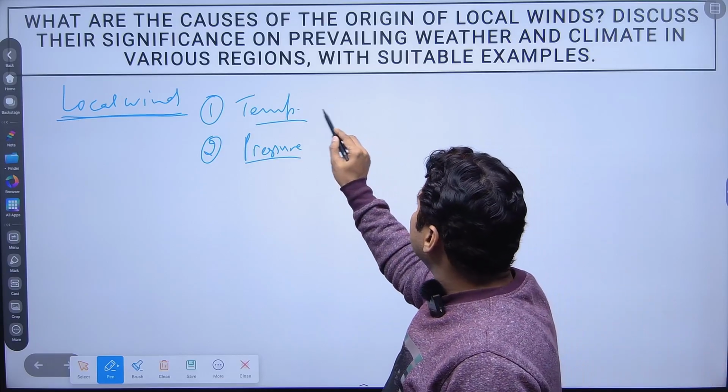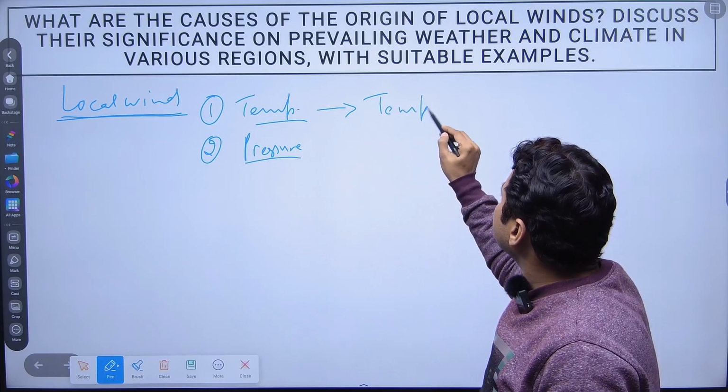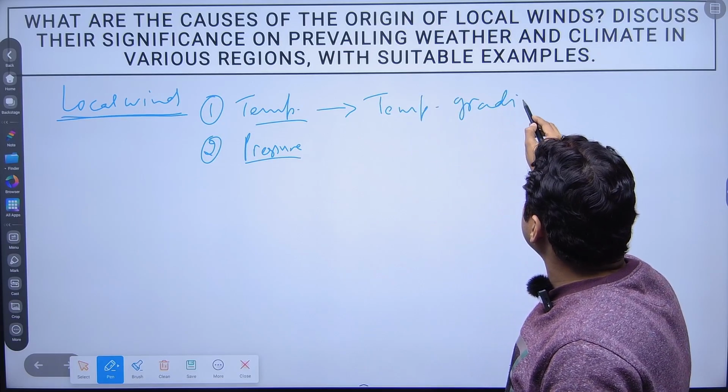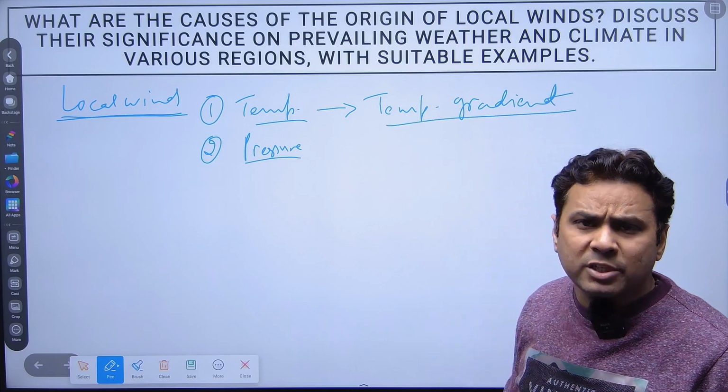From the temperature, there is a concept that came in the name of temperature gradient. What is the temperature gradient?